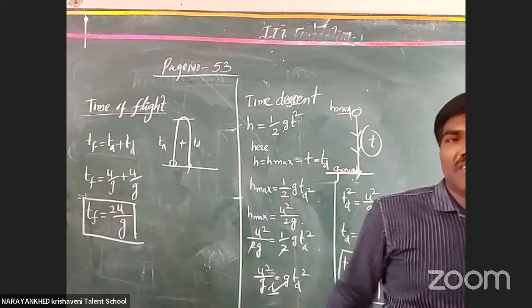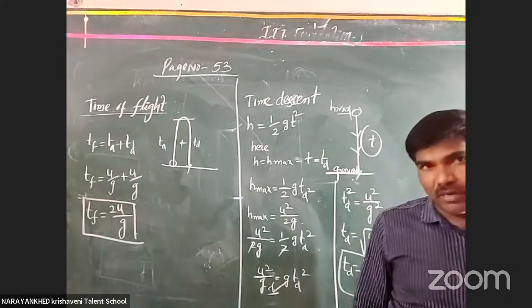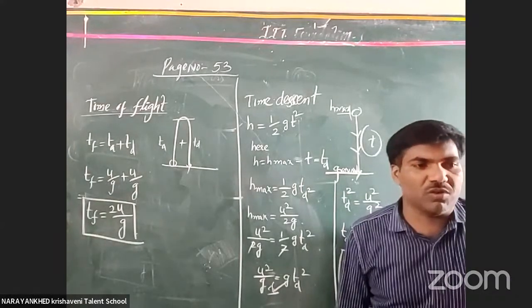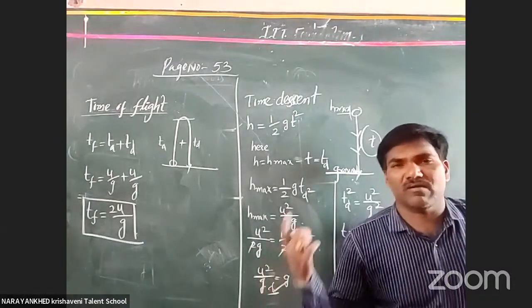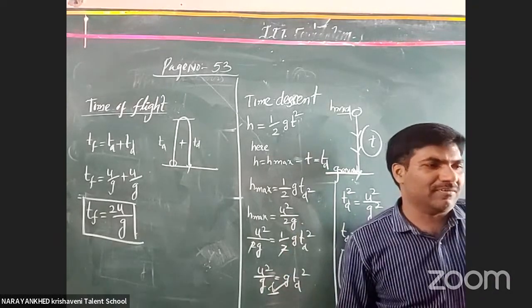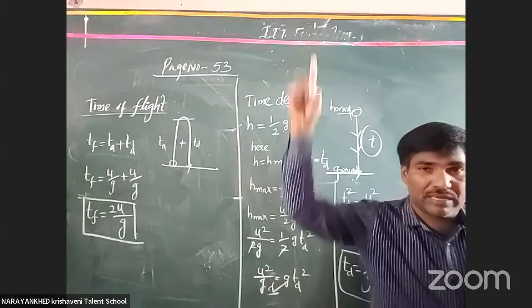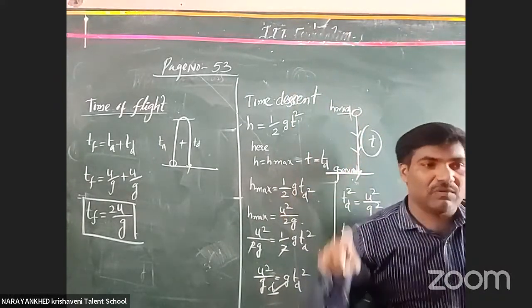Check once: these are all directly proportional to which one? Time of flight, time of ascent and time of descent are all directly proportional to the initial velocity. The more initial velocity you give, the more time it takes to reach the maximum height, and the more time it takes to reach the ground from the maximum height.